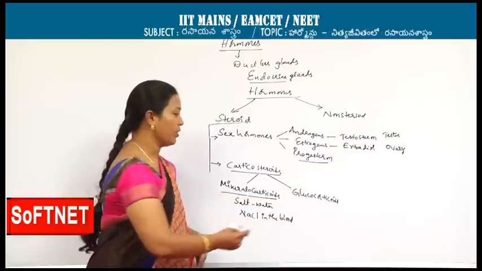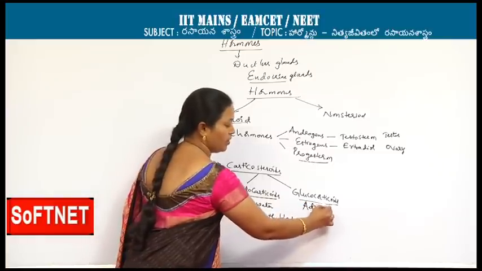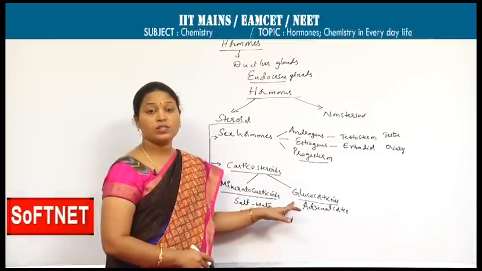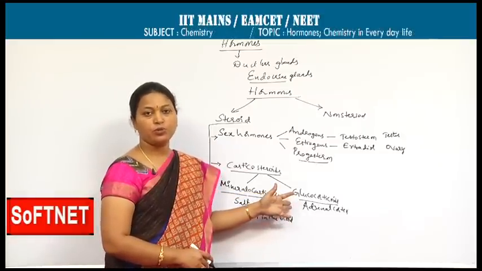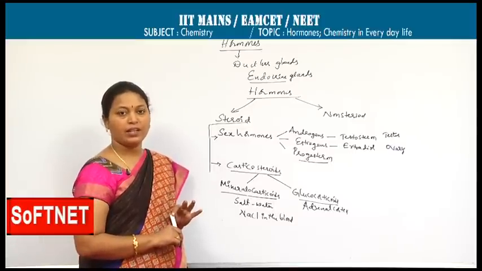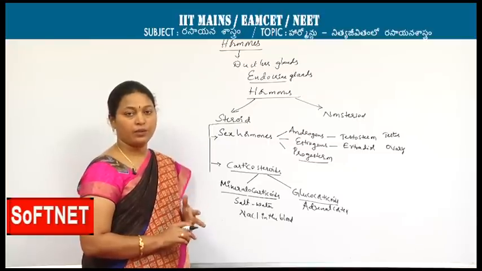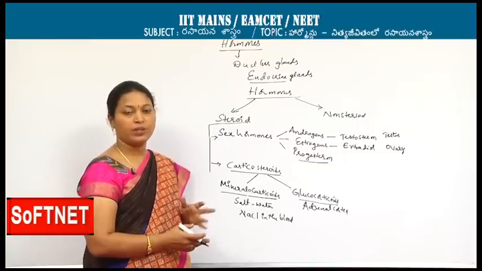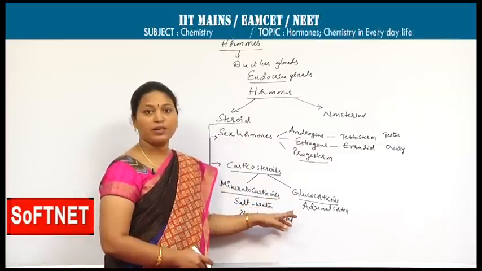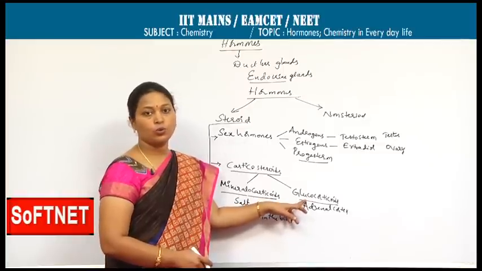Next, glucocorticoids. They are produced by the adrenal cortex only. Glucocorticoids control the metabolic activities. One should know metabolism is nothing but the combination of catabolism and anabolism. Catabolism is destruction, anabolism is construction. We have the food and we digest that food, thereby there is a release of energy. Those processes together come under metabolism. Metabolic activities and carbohydrate regulation are maintained by these glucocorticoids.